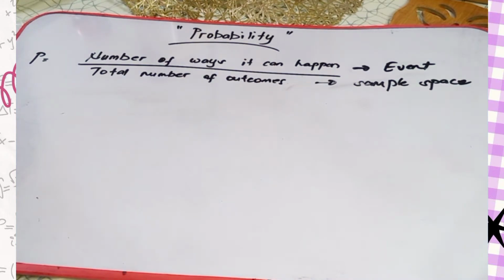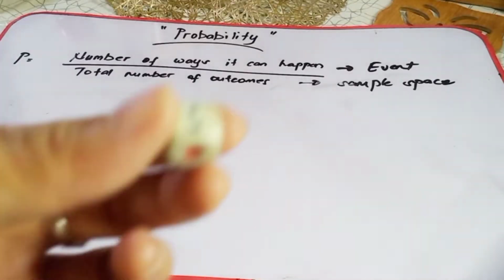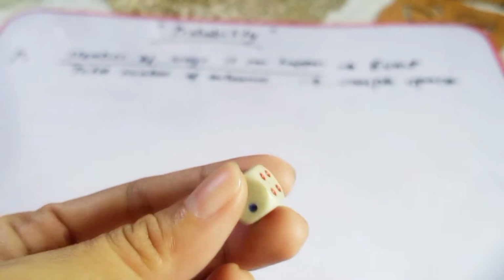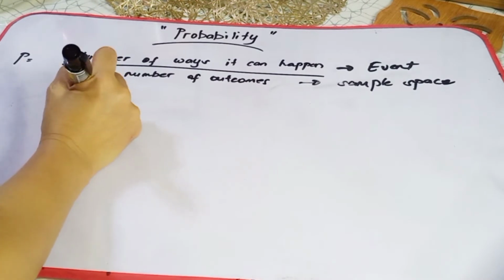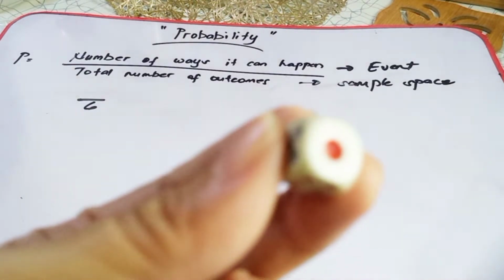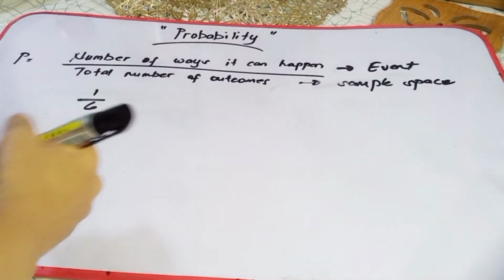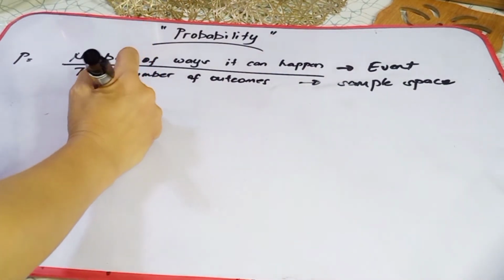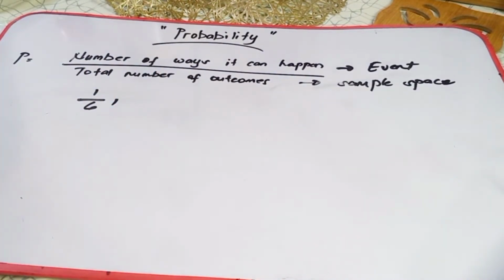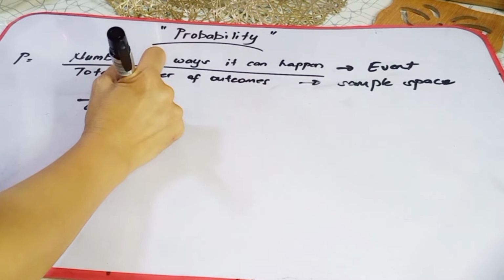So let's have an example. Kapag pinag-uusapan ang probability, one of the most common examples is a die. In our die, how many faces do we have? So we have here 6 faces. Therefore, our sample space is 6. So if, for example, sinabi natin, what is the probability of getting 1 in a single die? So since isa lang yung 1 dito sa ating die, therefore, that is 1 over 6. What is the probability of getting 2? So, same thing. Isa lang din yung 2 natin dito sa die natin. So, therefore, the probability of getting 2 is also 1 over 6.